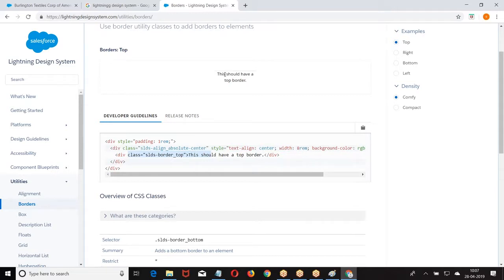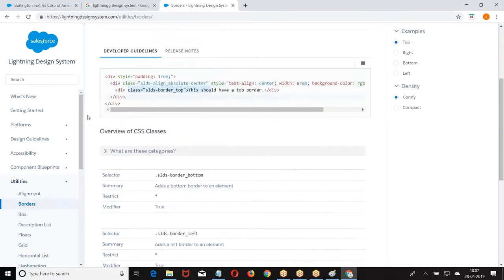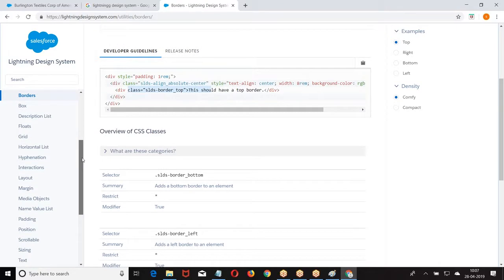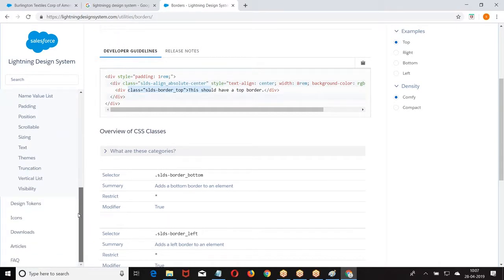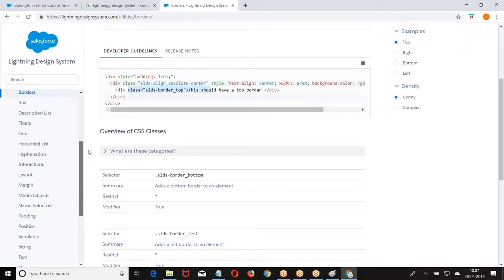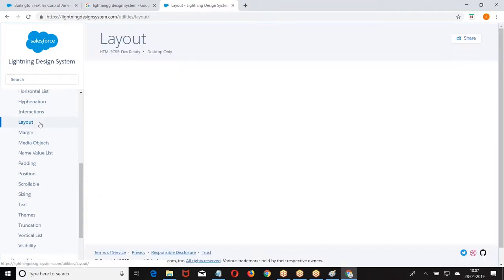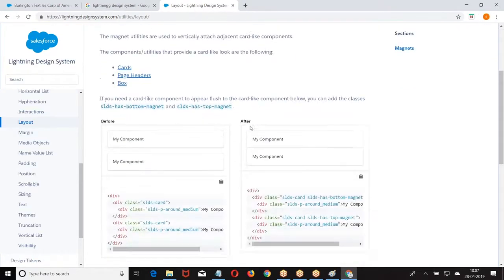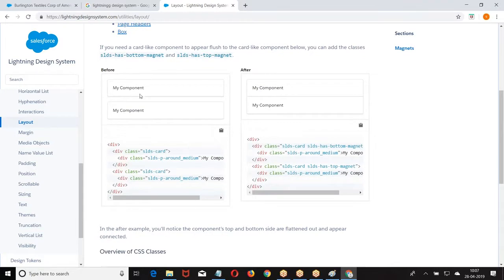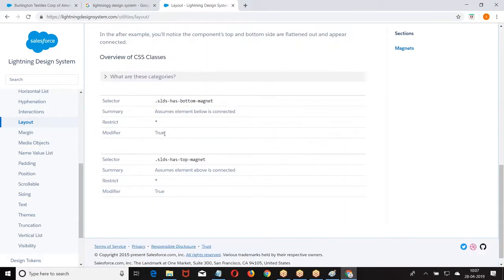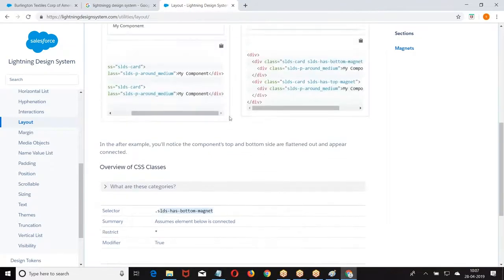In the beginning, this was the Lightning. Now, if I want to create blocks like this one after the other, we have a lot of CSS here.